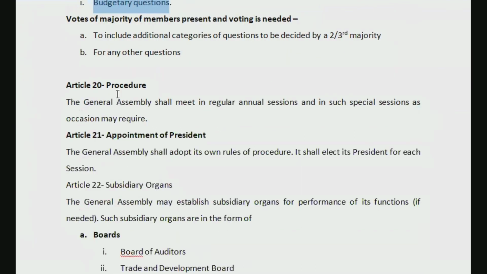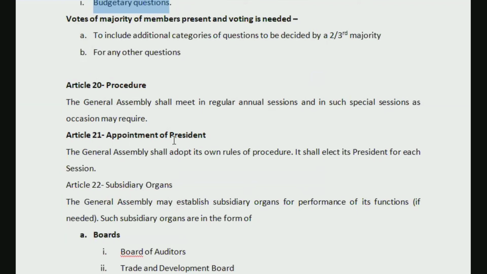Next, there is one more provision, procedure. So this is regarding the meetings, right? General Assembly shall meet in regular annual sessions and in such special sessions as the occasion may require. We have already seen in that summary part as well that General Assembly will have its regular annual sessions in September. Apart from that, if it is needed, they may have a special session also to address some important matter. So this is mentioned under Article 20.